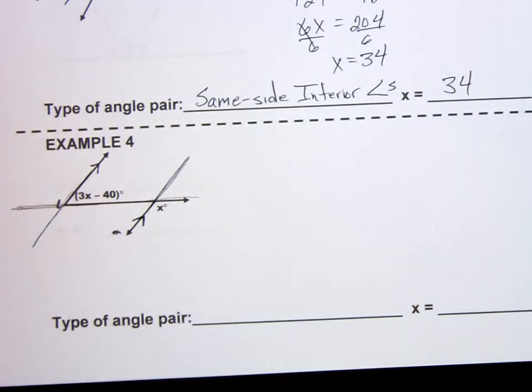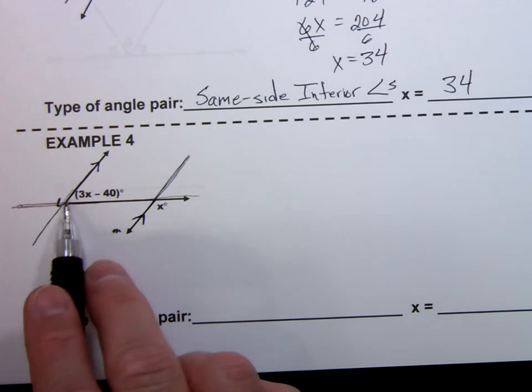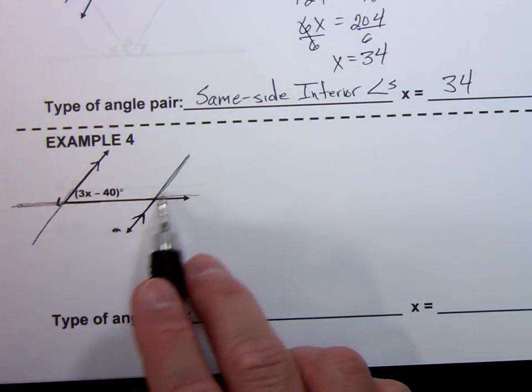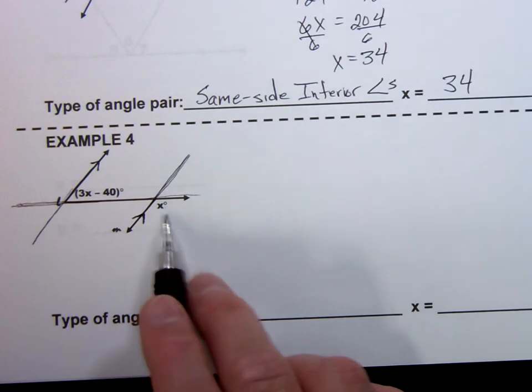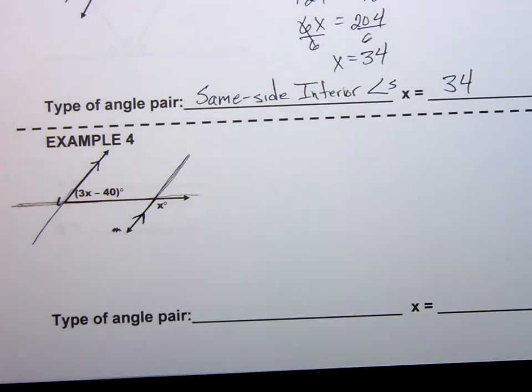Now, the only angle pair relationship we learned that doesn't have interior or exterior attached to it is corresponding. So this angle is in the top right-hand corner of its intersection, but this angle is not. It's in the bottom right-hand corner. So they're not corresponding angles. These two angles that they've given us expressions for don't fit any of the angle pair relationships that we've learned. So we got to think about this in a different way.